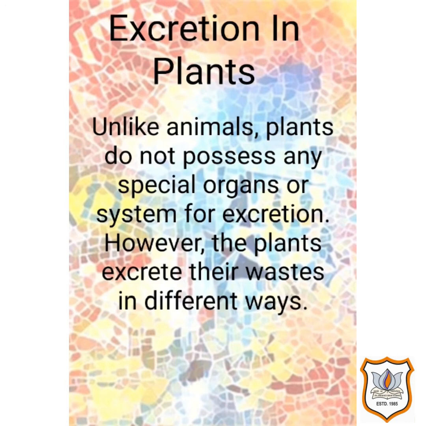Sometimes plants store certain waste in the cells of their leaves, which are ultimately shed off. Certain plants store waste in the cellular vacuoles of their cells. Other waste products such as resin and gum are stored specially in old xylem. Plants excrete some waste substances into the soil around them.